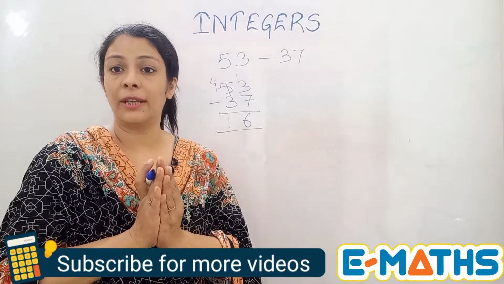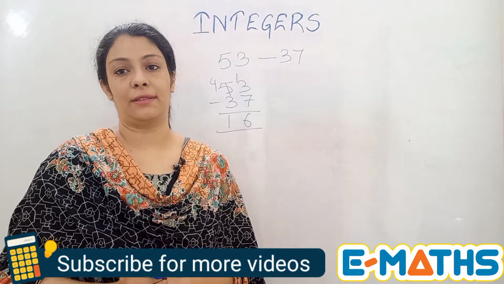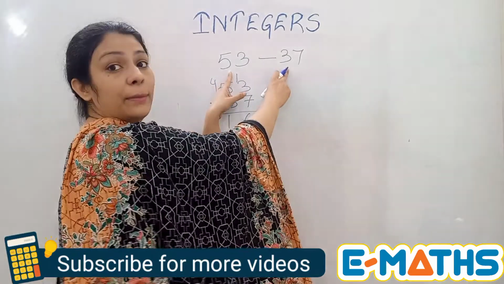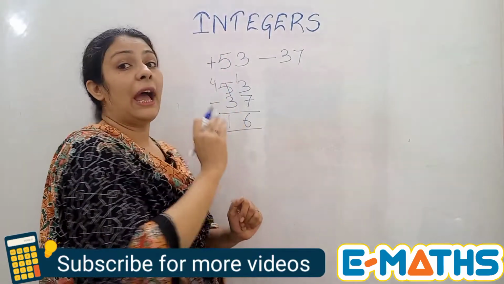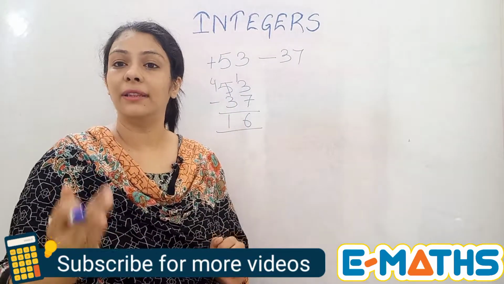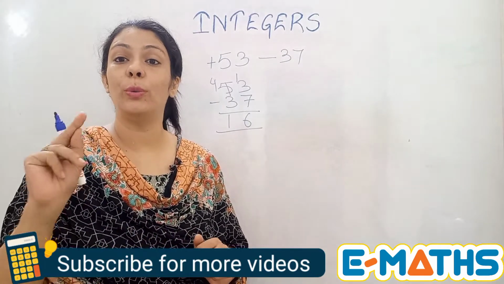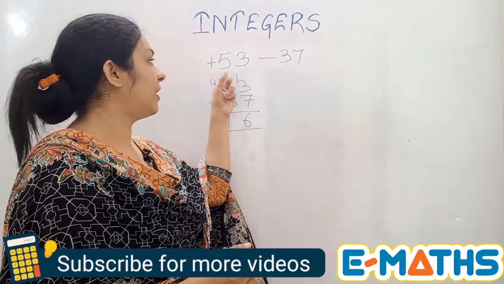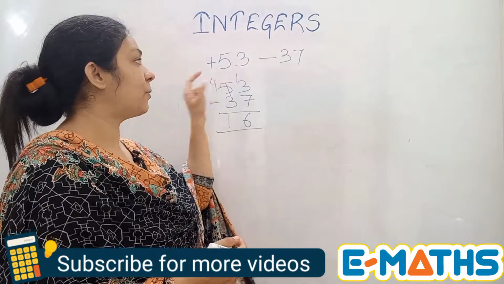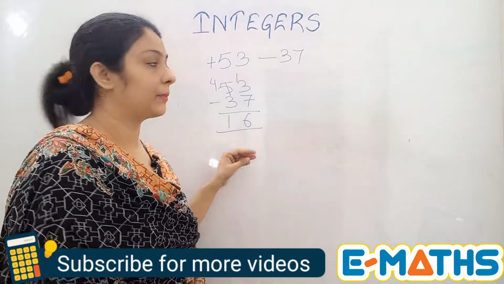Always remember that we take the sign of the bigger number in the answer. 53 is positive and it is bigger than 37. So you will subtract the numbers, but you will take the sign of the bigger number. Since 53 is a bigger number and its sign is positive, our answer is also positive.